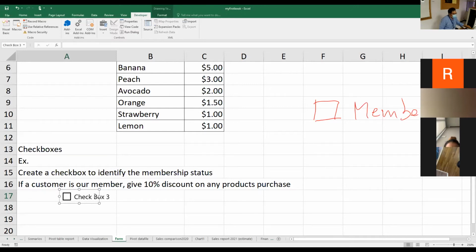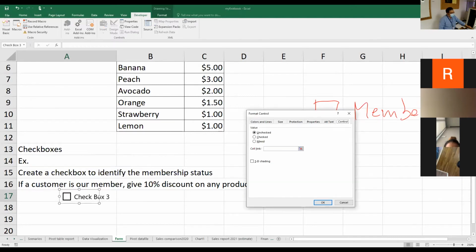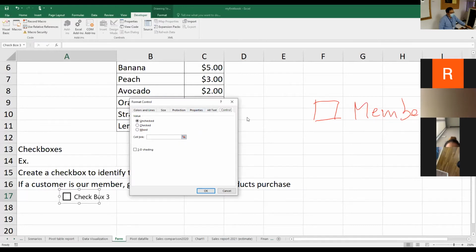You don't need to worry about Checkbox 3, it is just a label, and we can remove it. Now I'll show you how to customize this checkbox and what is inside it. If you right click on this checkbox, we can go to Format Control.